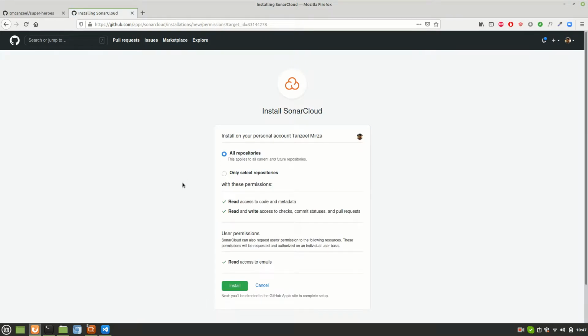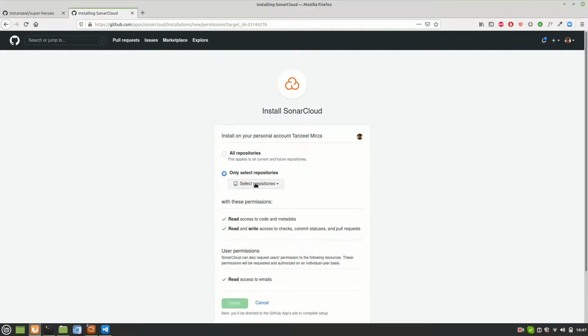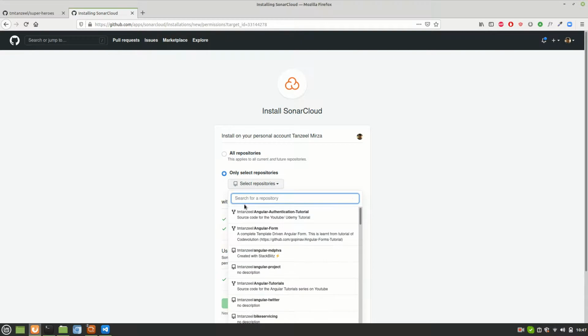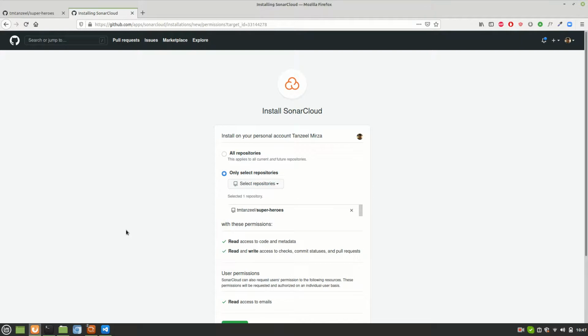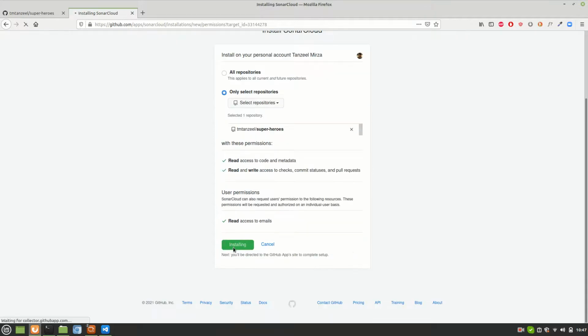Now here it is asking about the repositories. As I told you, you can integrate SonarCloud for the entire GitHub account, for all the repositories, or for selected repositories only. So I'll select only selected repositories, and from this drop-down list I'm going to select only Superheroes. It should pop up here, and then I'll do the install.